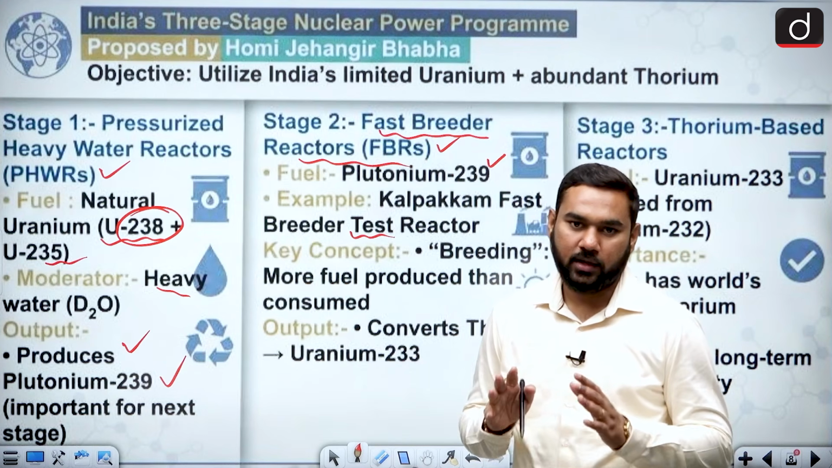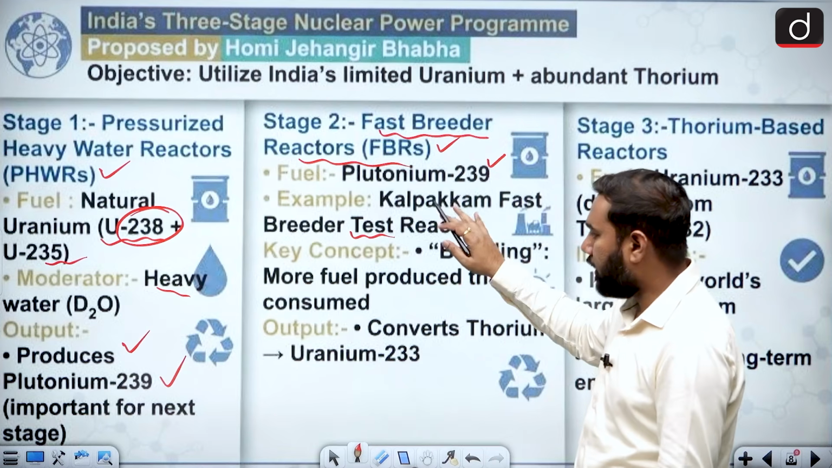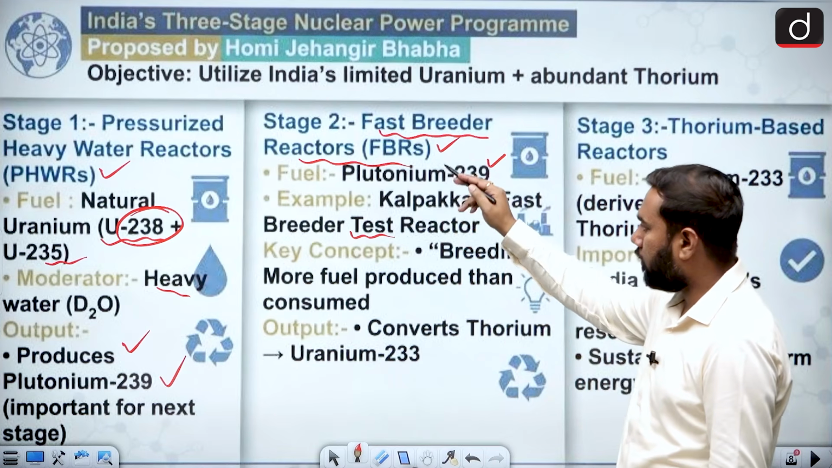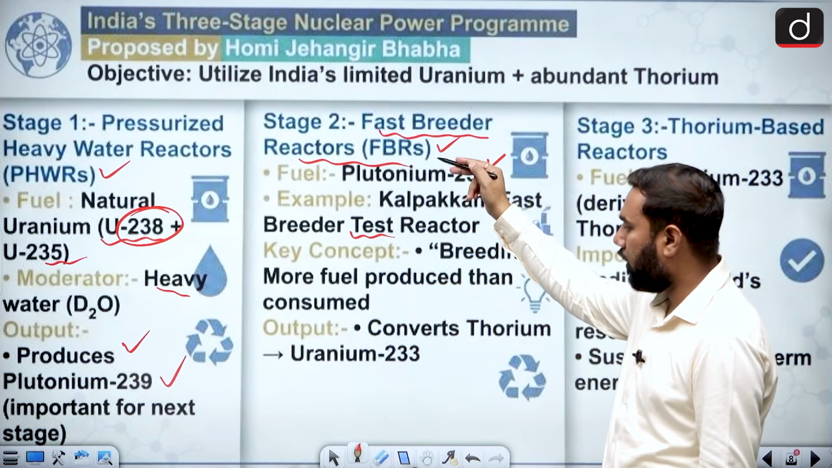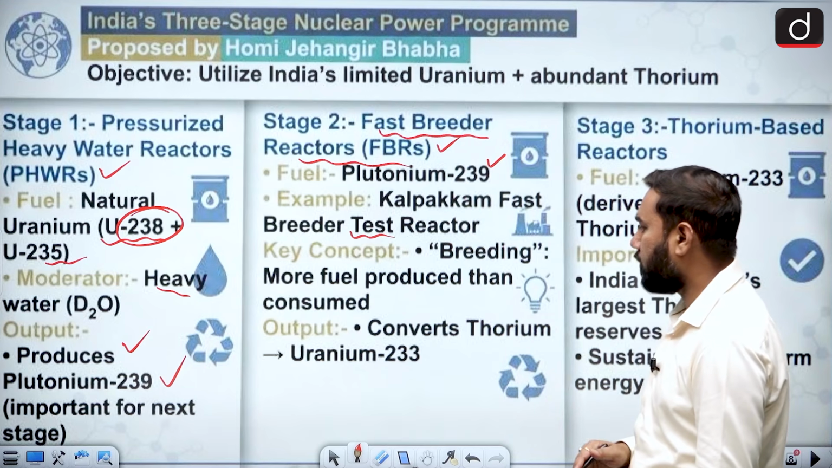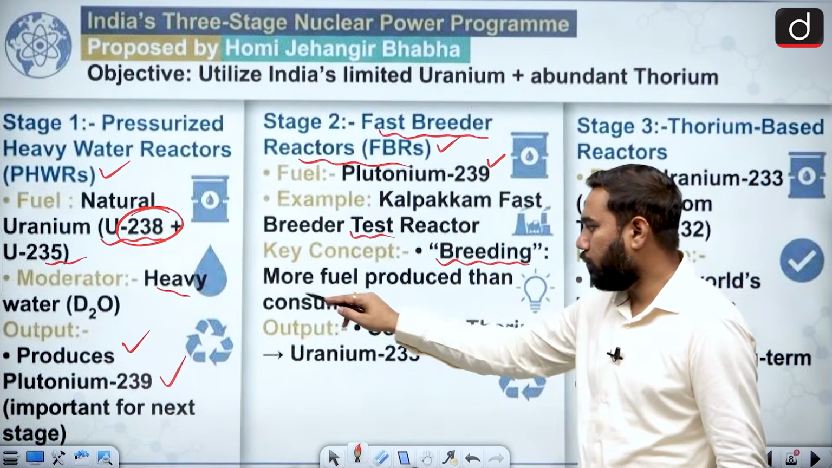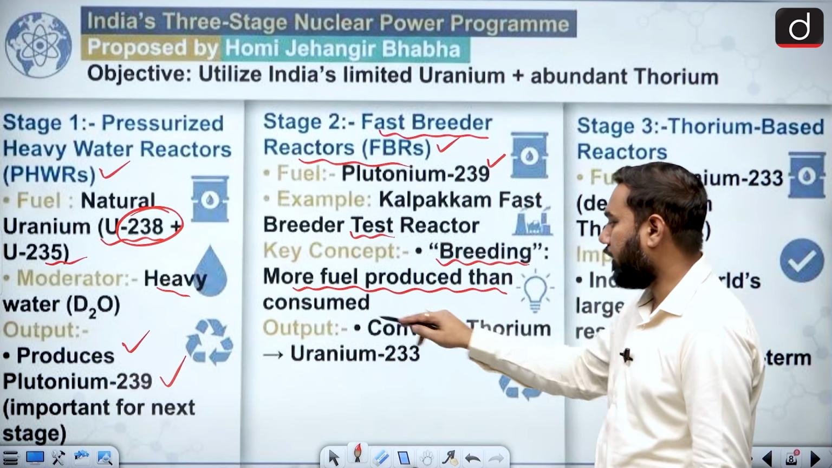So finally India has done this. That's why this project is very, very important. So now India has entered this second phase, and we are gaining the criticality of the FBR. It means your FBR is a very, very special one. Why is it special? Because it is a breeding one. Breeding means it produces more fuel than it consumes.